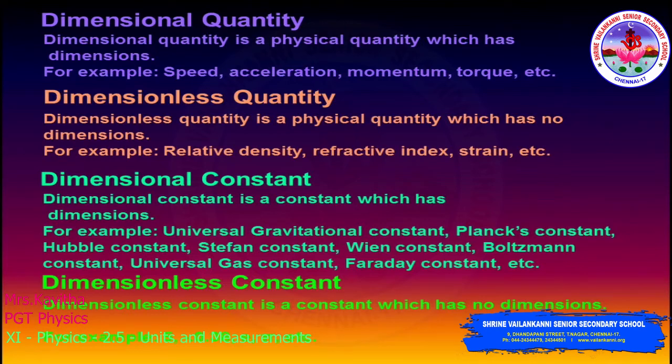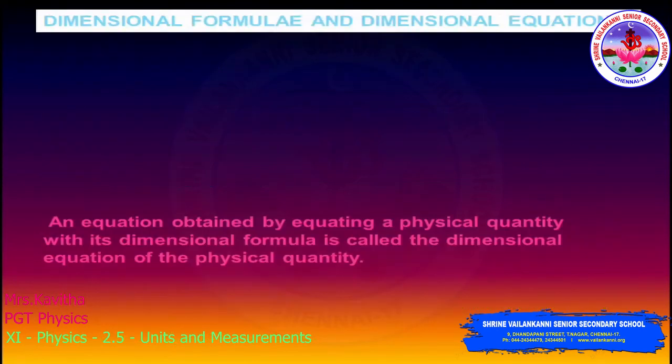So what is a dimensionless constant? The dimensionless constant is a constant quantity which has no dimensions, so these are called dimensionless constants. We can say pi, the exponential series e, numbers like 5, minus 0.38. Like that we have a different set of values.